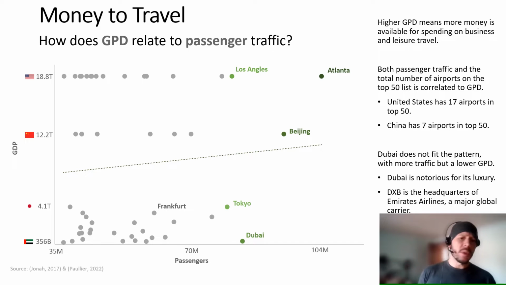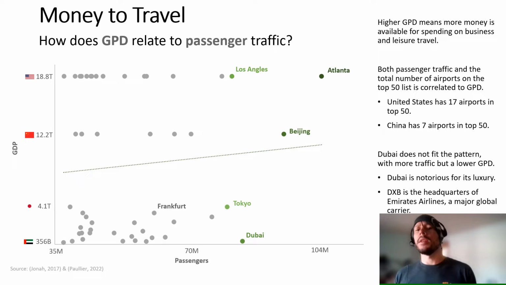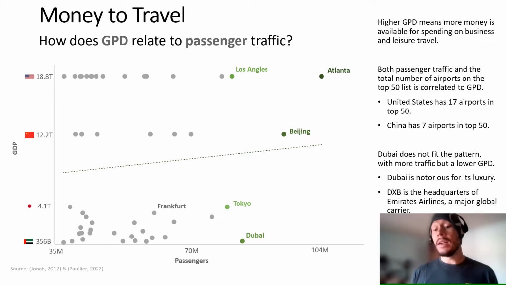And countries with the highest GDP have a very large share in the number of airports that are recorded in the top 50. The United States has 17 airports in the top 50. China has 7 in the top 50.